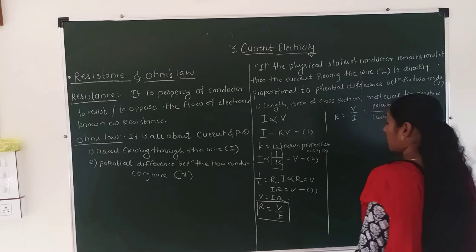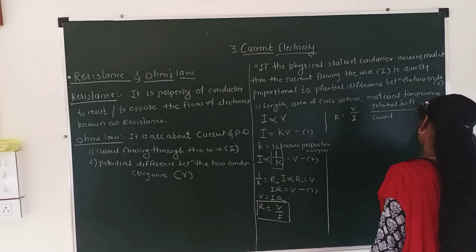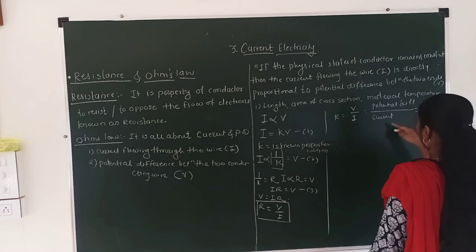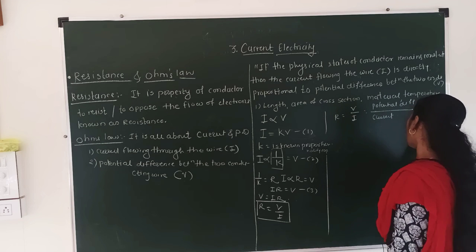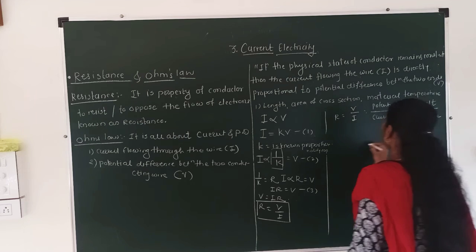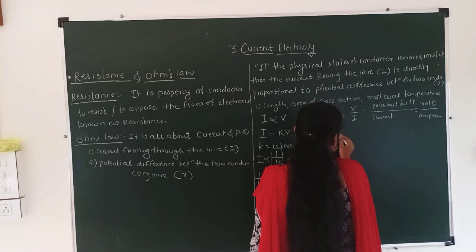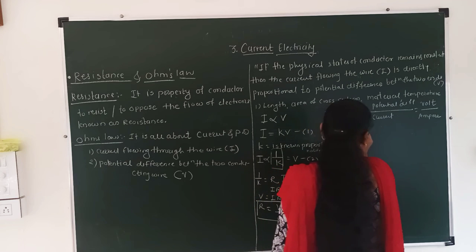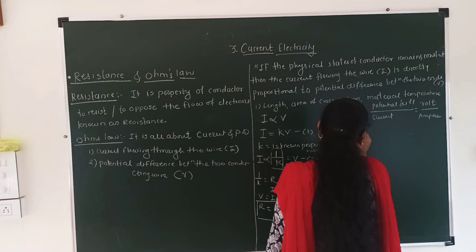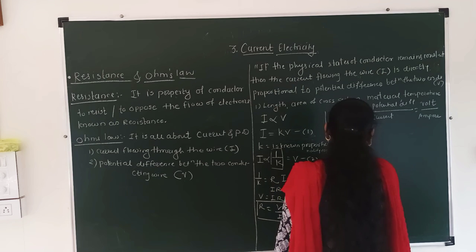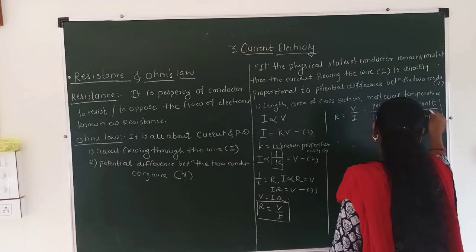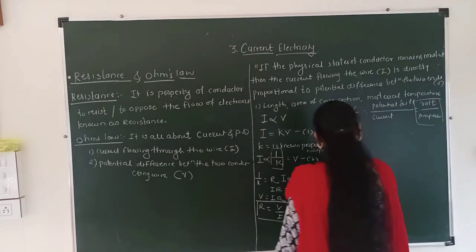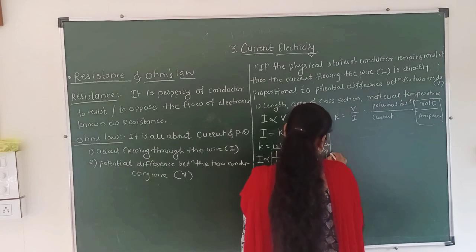What is the SI unit for potential difference? The SI unit for potential difference is volt, divided by the SI unit for current, which is ampere. Therefore R is equal to volt upon ampere, and this value is 1 ohm, 1 ohm resistance.